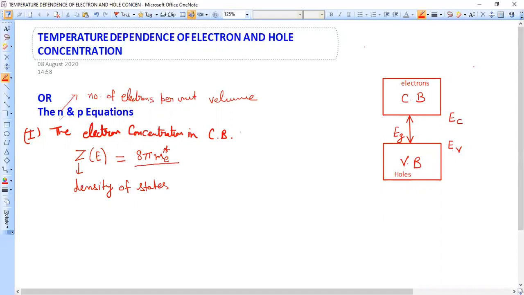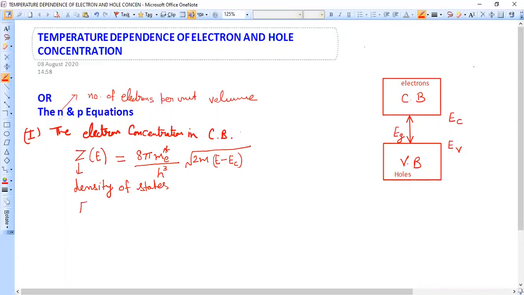So it is 8 pi me star over h cube into under root 2m into E minus EC. What is EC? This is the energy of lowermost level of conduction band. So density of states at any energy E is written as 8 pi me star upon h cube under root of 2m into E minus EC.